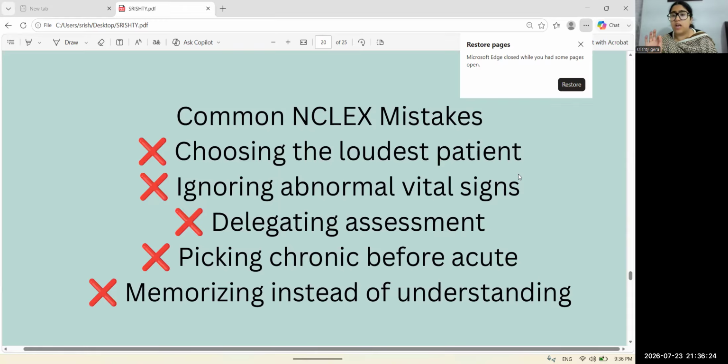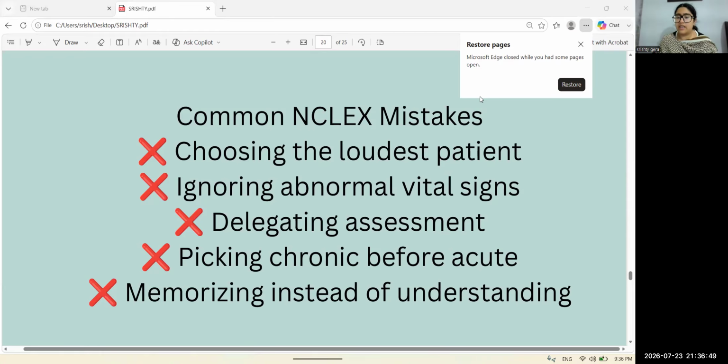We can't ignore abnormal vital signs. Second, delegating the assessment, which is not appropriate. The RN cannot delegate the assessment process to another nurse, LPN, or UAP. Third, picking chronic before acute, which is wrong.